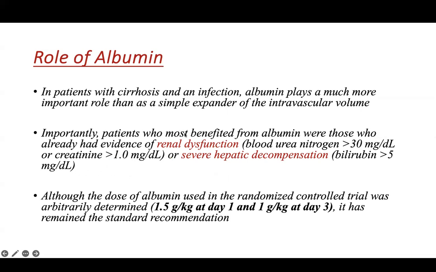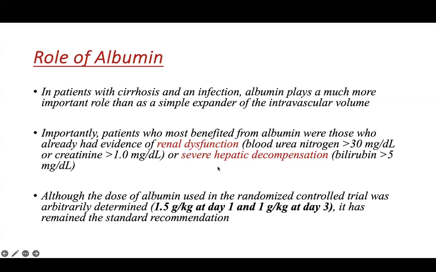These patients will benefit most from albumin therapy, and the recommended dose for them is 1.5 grams per kg body weight on day 1 and then 1 gram per kg on day 3. It has been the standard recommendation, and is especially to be preferred in patients with cirrhosis and ascites with renal dysfunction and severe hepatic decompensation.